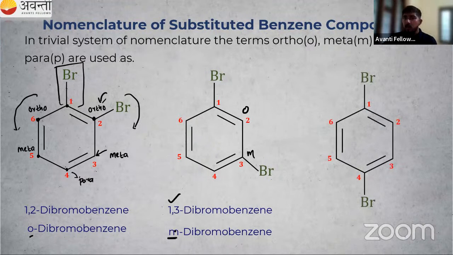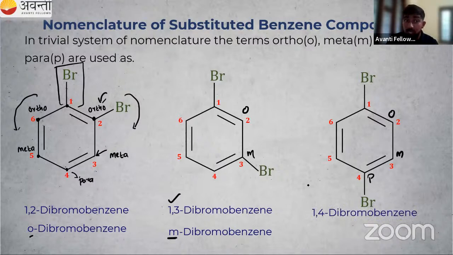Then can you name this one? 1, 2, 3, 4. That means I can say 1,4 dibromobenzene. So instead of numbers, I can say this is ortho position, this is meta position, this is para position. So what is the name of that one? We can say 1,4 dibromobenzene, or one more name is there. The name of this one is para dibromobenzene. So no need to use the numbers as well as para. Either use number or this para. Is that clear to you?